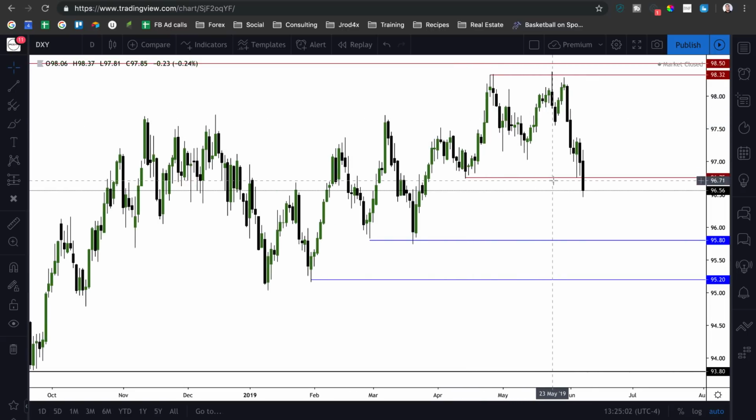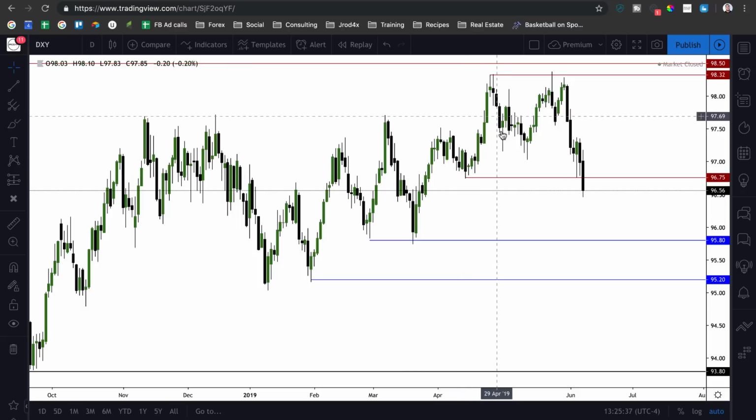Last week we were still anticipating higher prices on dollar index. We failed to get back above 98.30 and we just continued to break down. Now that we've closed below this low, that's indicating to me that we're likely going to see much lower prices on dollar index. The next downside objective will be this 95.80 level. Keep in mind, we're switching our idea. We're not bullish dollar index anymore. Now we're bearish, because we've broken a significant daily low here.